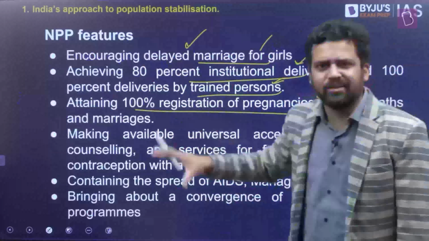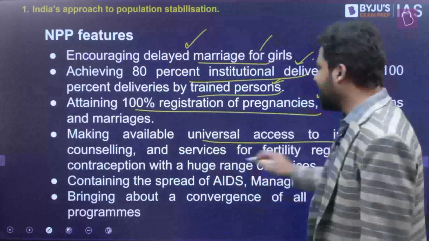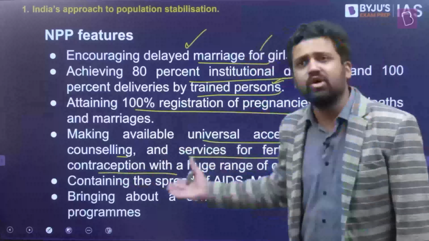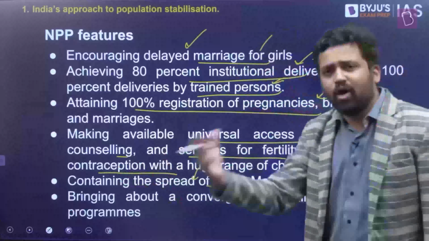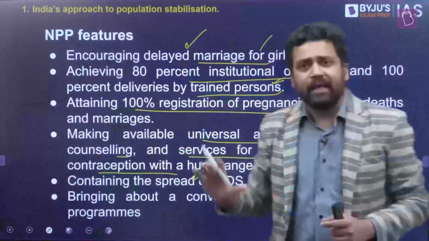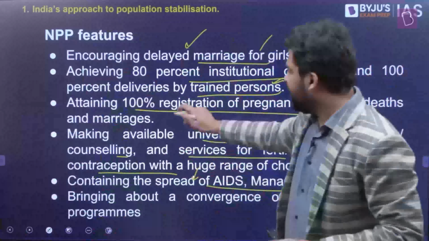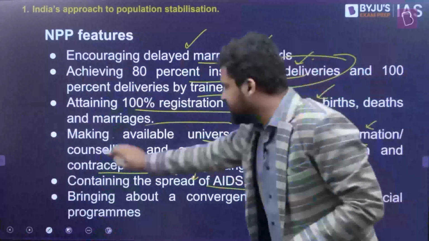100% registration of pregnancies, births, deaths, marriages, so that you have data with you. Universal access to different kinds of information, counseling services, contraceptives, etc. So access to sexual health services, managing reproductive infections and sexually transmitted infections, and prevention of spread of AIDS. All these things are part of the National Population Policy. As you can observe, reproductive health services and sexual health services are all here. Institutional deliveries are part of reproductive health services, and these things are part of sexual health services.